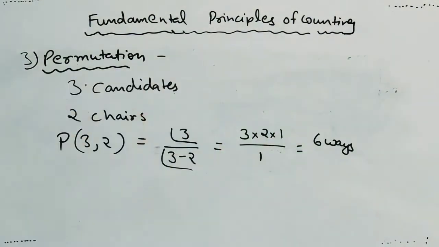There are 6 number of ways or 6 permutations you can form.